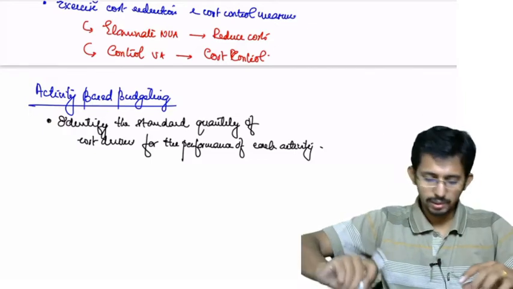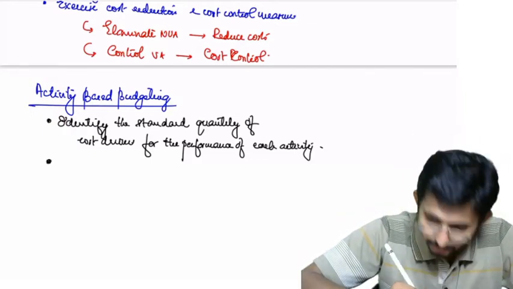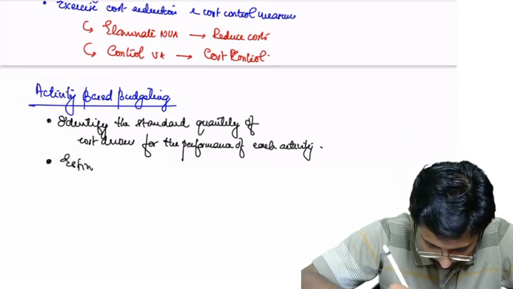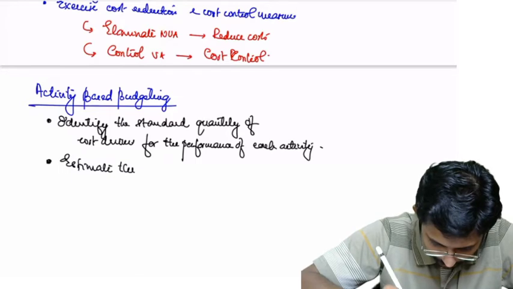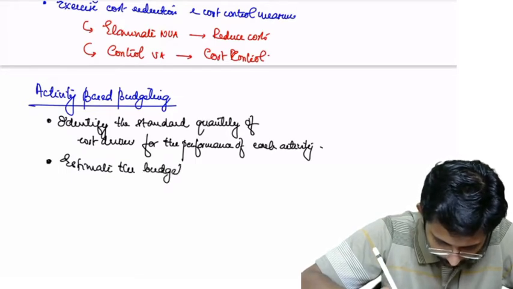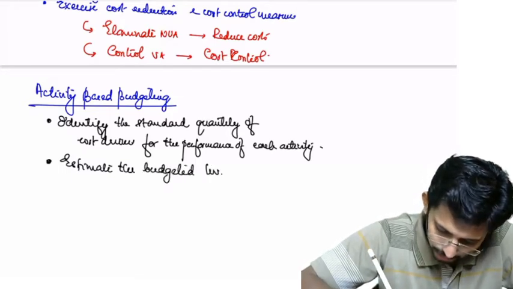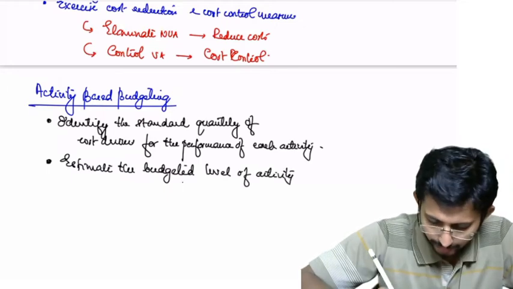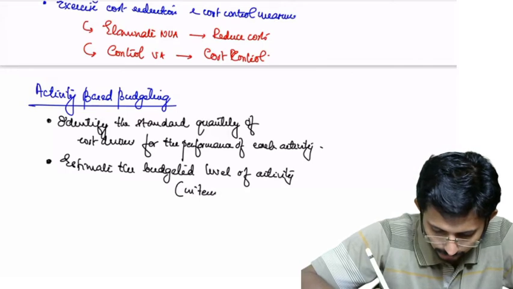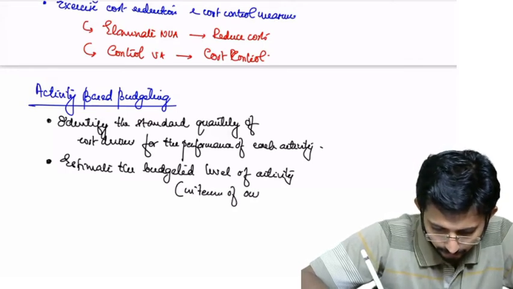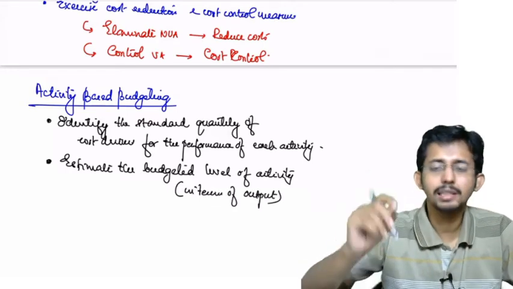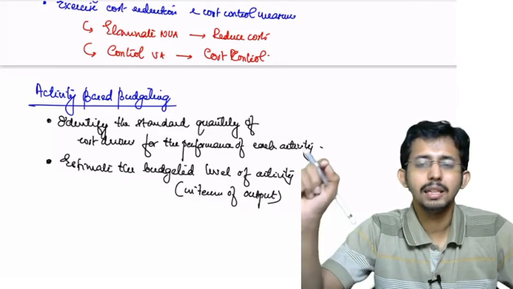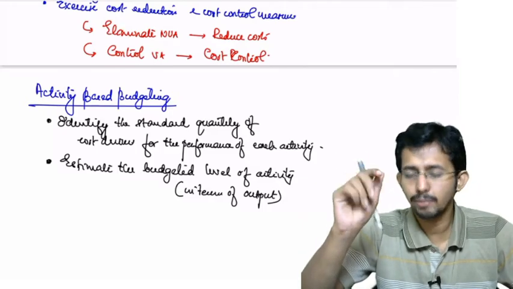Okay, now next, estimate the budgeted level of activity. That is, this is in terms of output. So you are determining how many units we are going to manufacture in a particular period. So it is the budgeted level of activity.